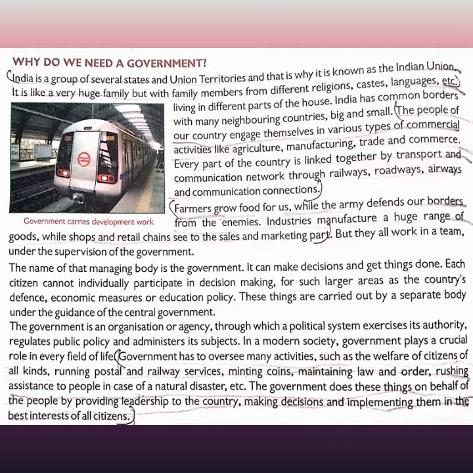They have to see, is this going right? What has to be done if this happens? What is the precaution? This is going to happen, so what precautions can we take? Like that, government has to oversee many activities.